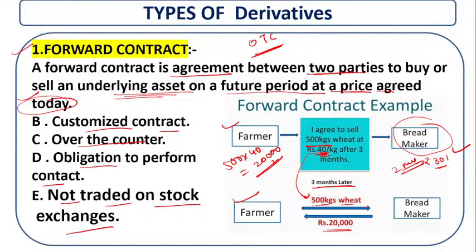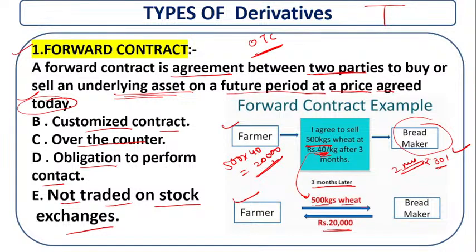Okay, so this is a forward contract: you make an agreement between the parties on the underlying asset for a future period, but at a price agreed today. Hope you understand this concept, and you have to, because in the matching list they can ask a question: what is the forward contract, and they give the forward contract, swap contract, and the future contract.